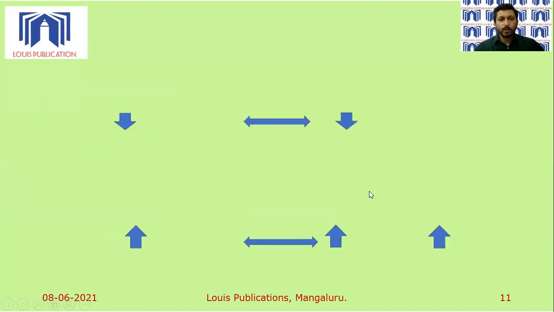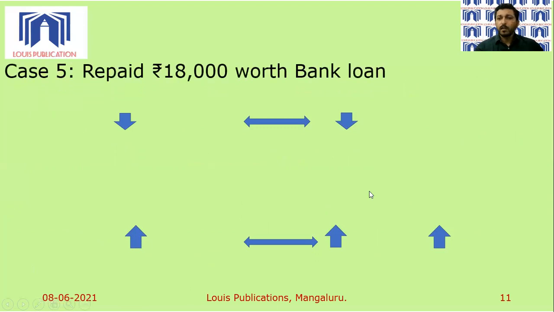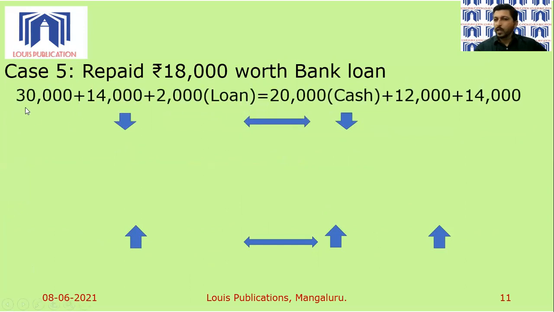Let's move to the fifth case now. Out of the 20,000 loan that we borrowed, we are now repaying 18,000 worth of loan. That means 2,000 worth of loan will remain in the business. So 30,000, no change in capital balance, the equity balance. No change in the amount due to Lancy Limited, which is 14,000. And earlier the bank loan was around 20,000, and now the bank loan is only 2,000 because we have repaid 18,000 worth of loan. So this is the 2,000 loan amount.